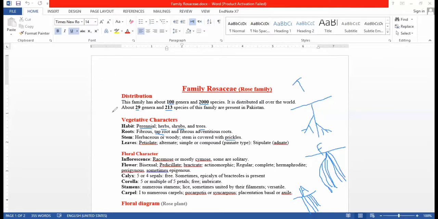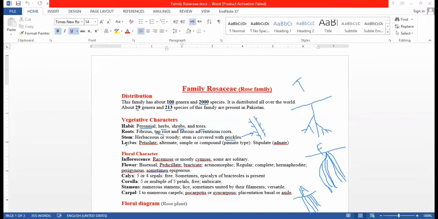These are the spine-like prickles, which are the outermost part. They are found on the epidermis of the stem.